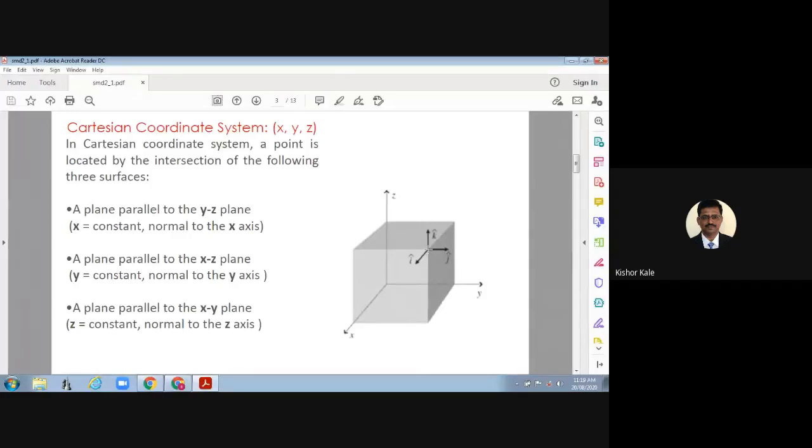Now if it is a 3-dimensional entity, then we have the 3D planes. So if you consider a point P at this particular corner, its coordinates are x, y, and z respectively. What is the meaning of it? Can anybody tell me?